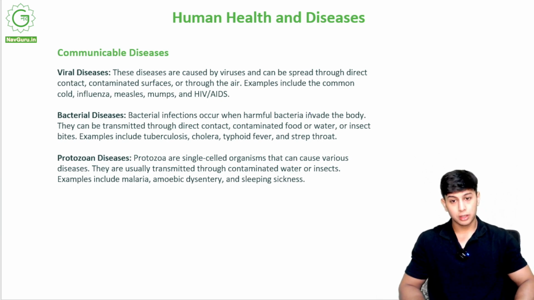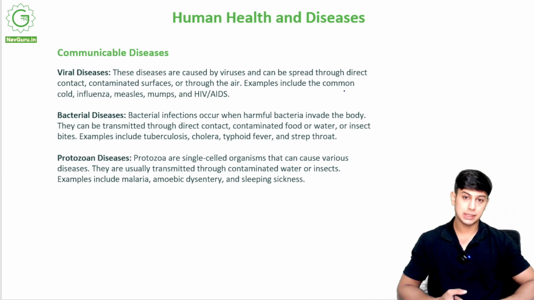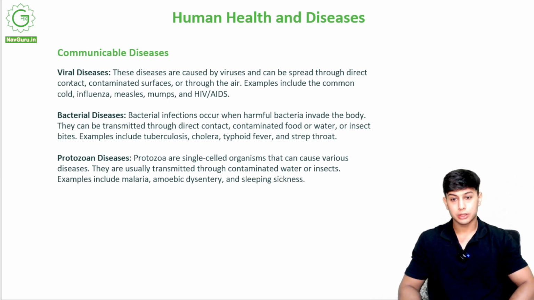Now, we will define the various types of communicable diseases depending on the microorganism that they spread, with examples. How they are caused, what virus causes them, how they are treated, we will all study in detail. The first disease is viral disease, meaning from a virus. These diseases are caused by viruses and can be spread through direct contact, contaminated surfaces, or through the air.